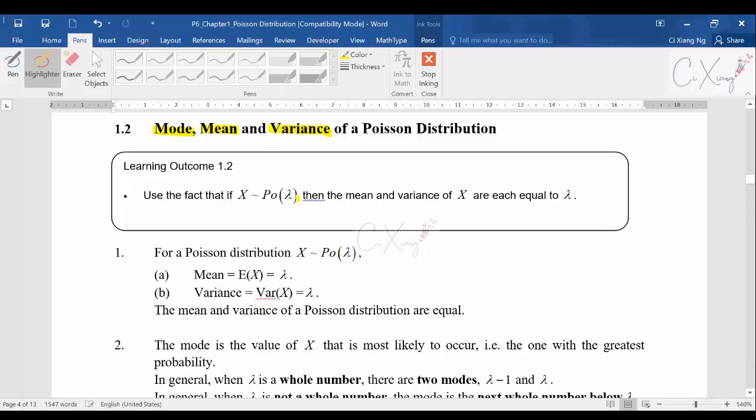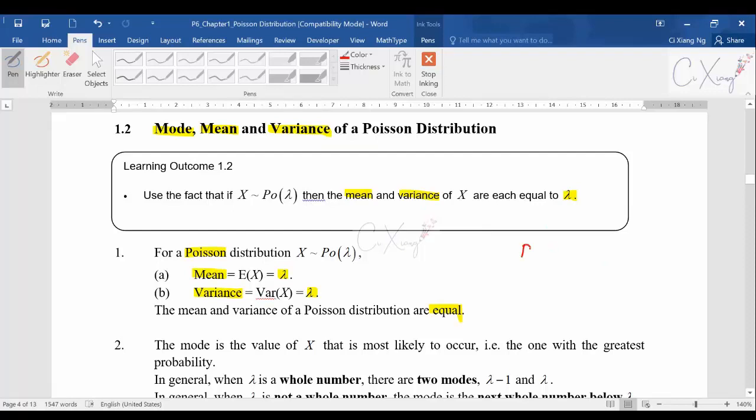Alright, so learning outcome 1.2, you need to know that the mean and variance of the Poisson distribution are actually equal. For Poisson distribution, the mean is lambda, and the variance is also lambda. So the mean and variance of the Poisson distribution are equal. You have to remember this. It's a very special distribution because the mean and variance have the same value.